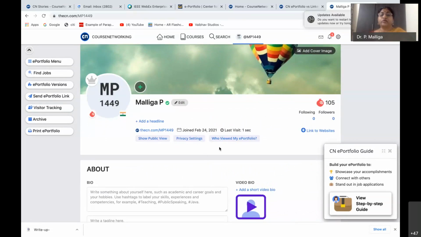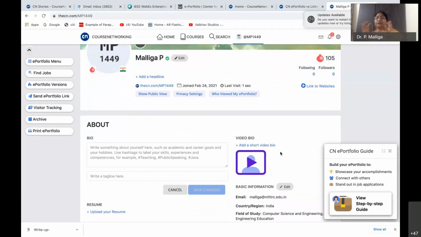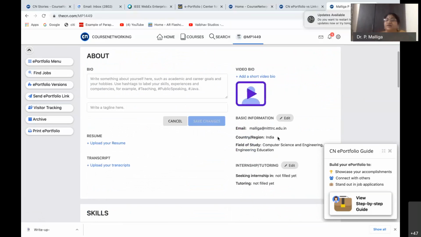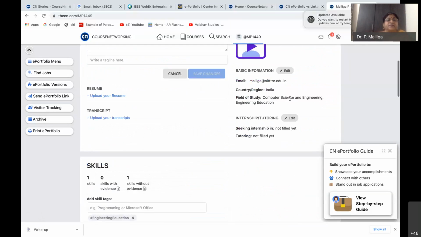And who viewed my ePortfolio also, you can see, and the following, followers, everything is combined. It is one bundle where you can have your courses as well as networking. Okay, so this is one good thing which brings many things into one software. Fine. So this is what.